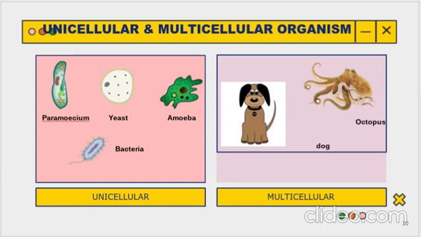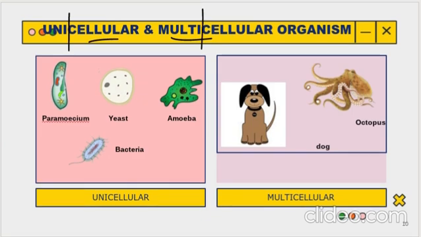Now there are two major kinds of organism. First is unicellular and the other is multicellular, divided into two words: unicellular, multicellular. So uni means one, cellular means cell. So one-celled organisms are unicellular animals, as simple as that. What are the examples of them?